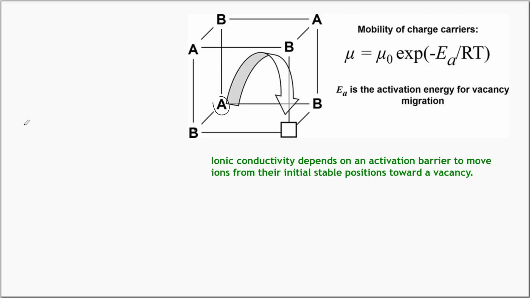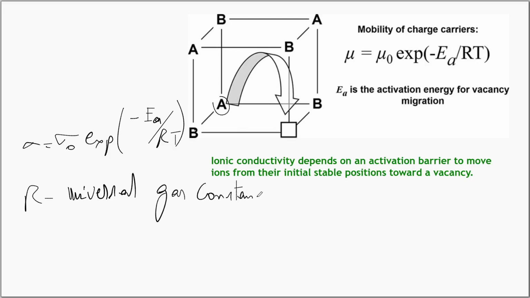Using this mechanism, one can write conductivity sigma as sigma 0 exponential minus Ea upon RT, where R is the universal gas constant whose value is 8.31 joule per Kelvin per mole, and